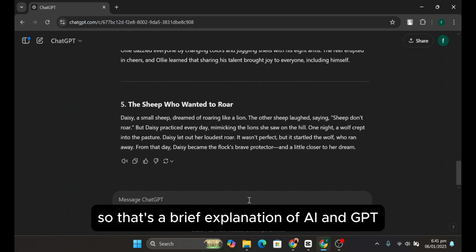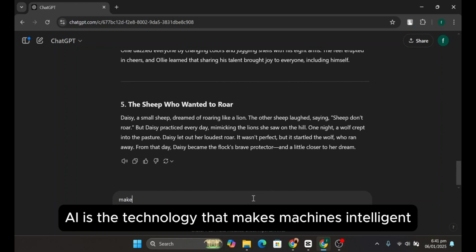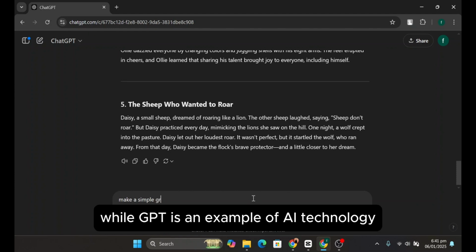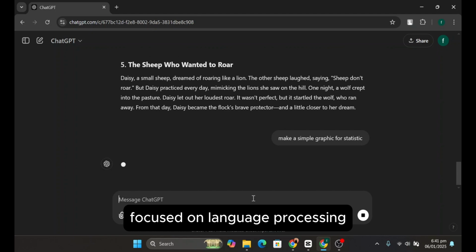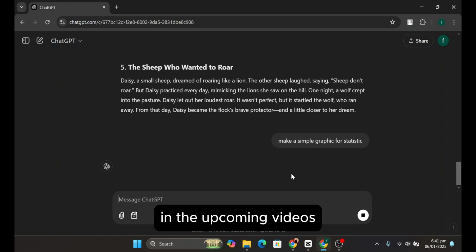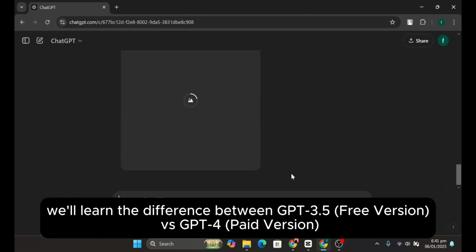So that's a brief explanation of AI and GPT. AI is the technology that makes machines intelligent, while GPT is an example of AI technology focused on language processing. In the upcoming videos, we'll learn the difference between GPT 3.5 free version versus GPT 4 paid version.